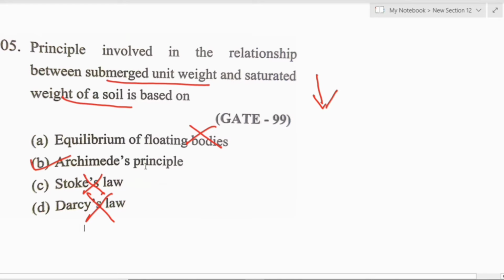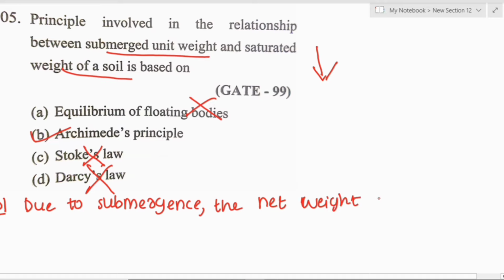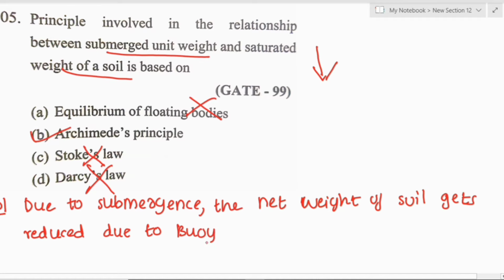So the solution is: due to submergence, the net weight of soil gets reduced due to buoyant force.